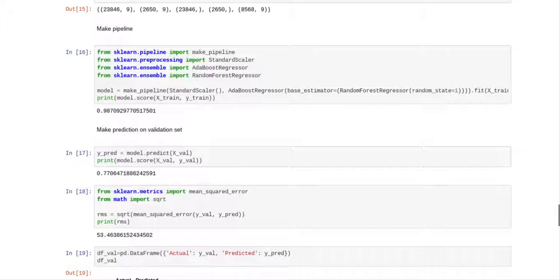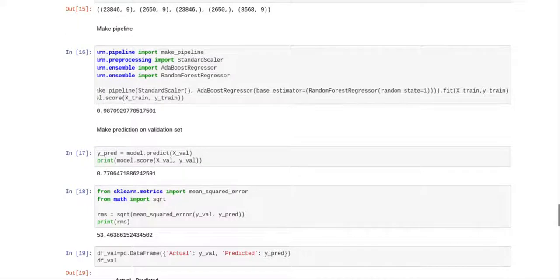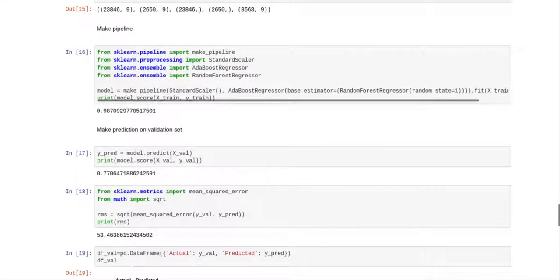And then we decided to use AdaBoost regressor with the base estimator as random forest, random state 1, fit X train, Y train. And we print the model score X train, Y train, and we got a 98.71% accuracy on that, which is an improvement over the random forest alone.